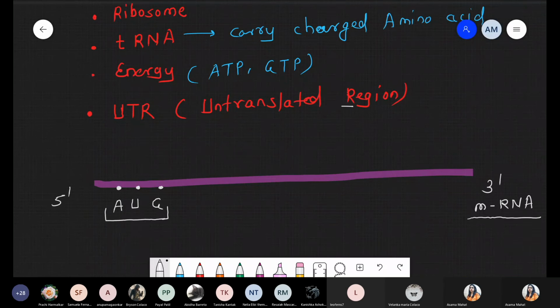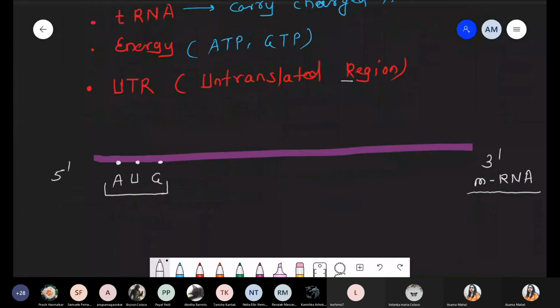AUG has the dual function. I hope you remember. So AUG codes for which amino acid? Yes, Sahil, it codes for methionine. And we discussed one more thing: AUG has the dual function. One is methionine, and what is the other function with respect to AUG? Yes, Kaniksha, it acts as a start codon, right? So AUG is an example of one codon, the start codon.